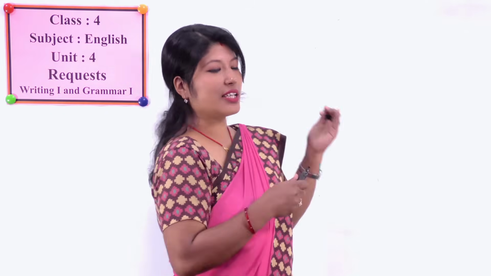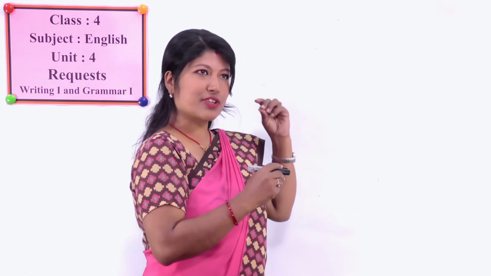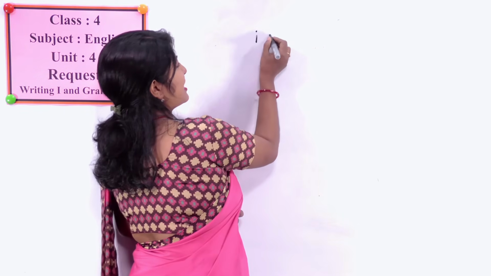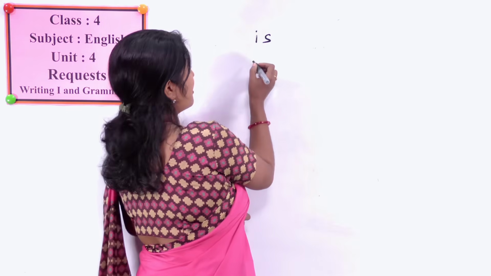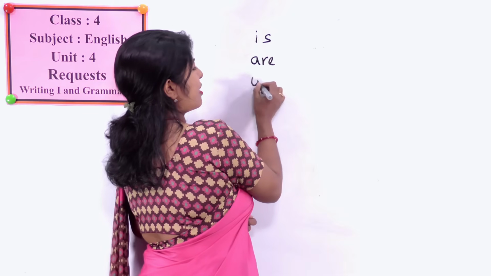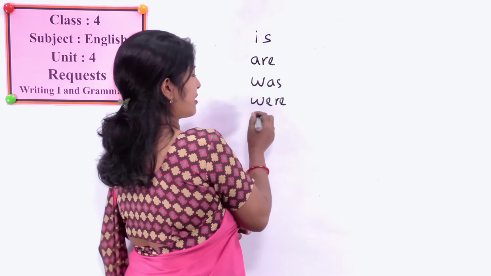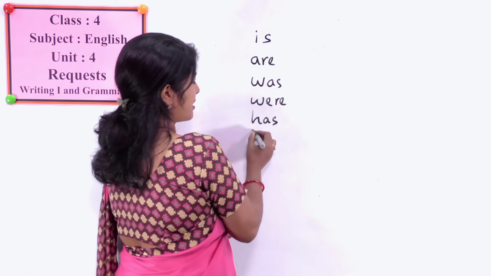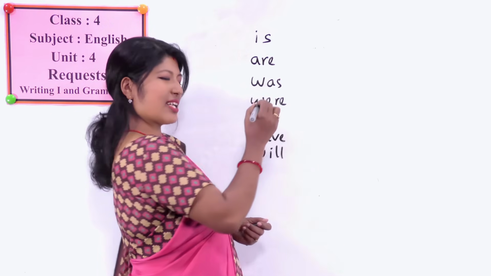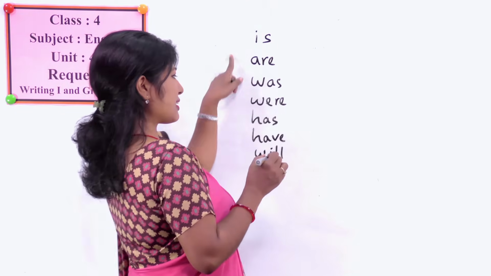A very quick and easy idea is to look at such kinds of verbs like is, are, was, were, has, have, will. What else can it be? Maybe can.